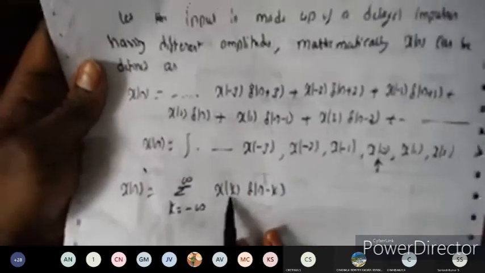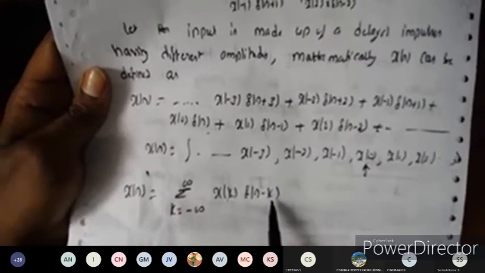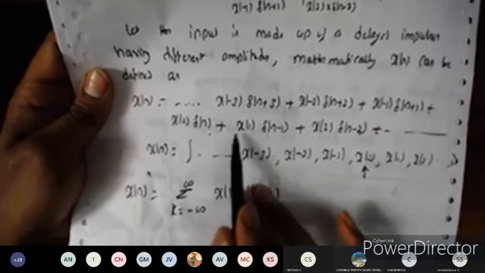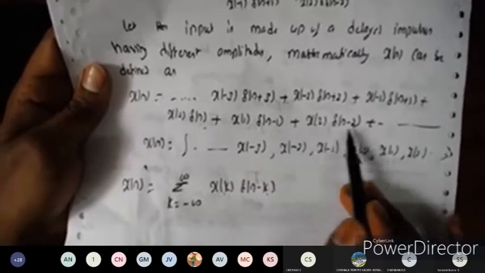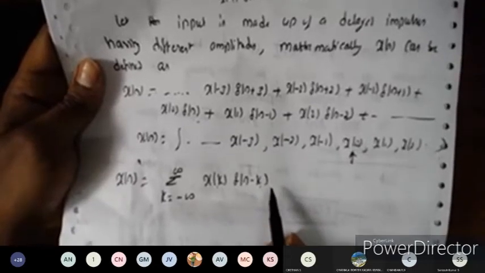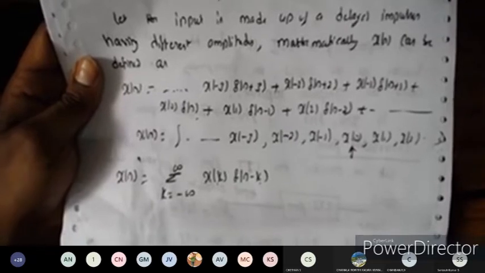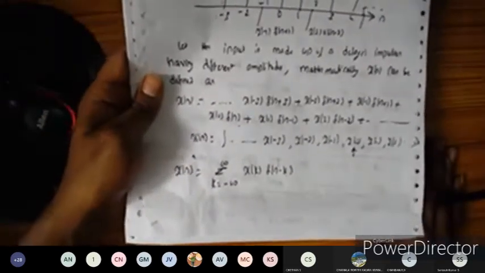If I substitute k is equal to 0, it becomes x of 0 into delta of n. If I substitute k is equal to 1, it becomes x of 1 into delta of n minus 1. If I substitute k is equal to 2, we get x of 2 into delta of n minus 2. So I'm going to introduce a term called the k summation here. Okay, so done.